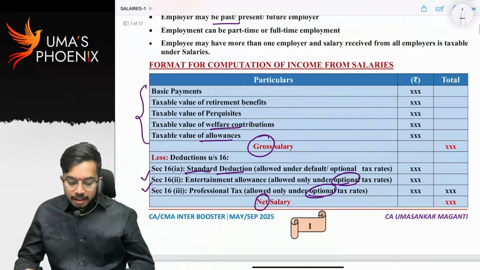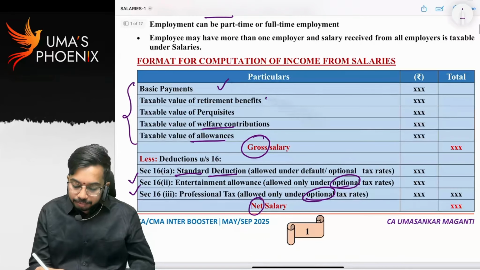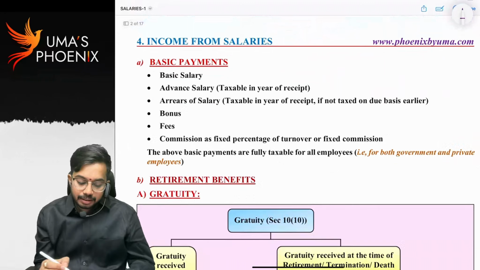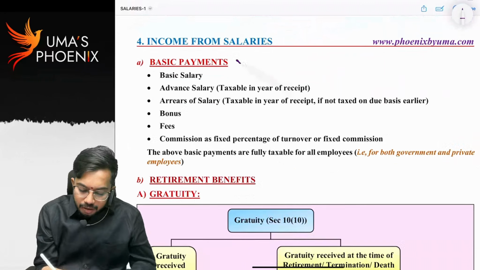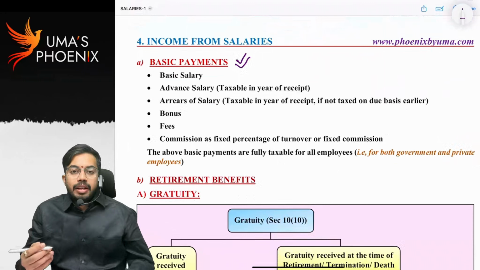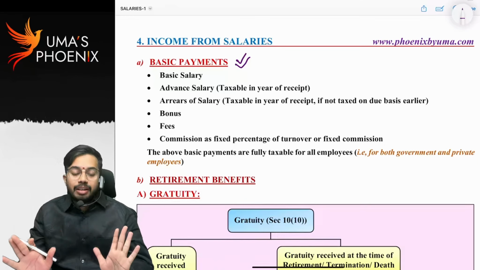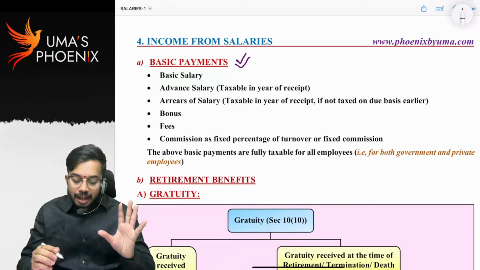Now let us start discussing one by one. First, I am going to start with basic payments. Whatever the basic payments are, these are fully taxable, no exemption, no deduction, nothing. Basic salary is fully taxable.